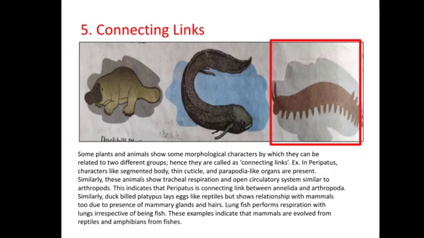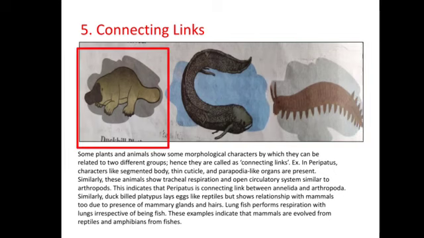These features are present in class Annelida. Similarly, these animals show tracheal respiration and an open circulatory system similar to arthropods. This indicates that Peripatus is a connecting link between Annelida and Arthropoda.